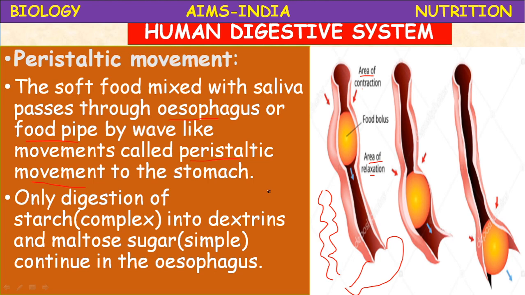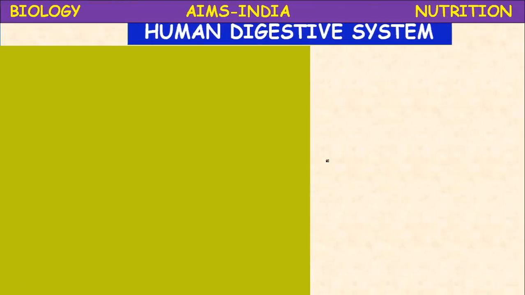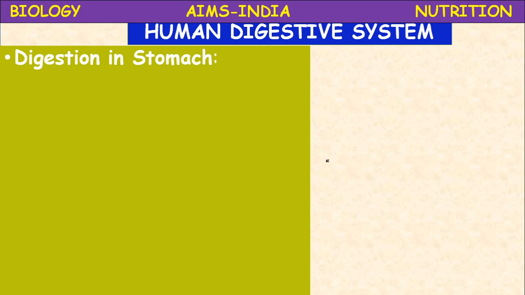After thorough chewing, then only you will enjoy the taste of the food with the saliva. Okay, when it thoroughly mixes with the saliva, then that bolus will enter into the next part, that is the stomach. Okay, so what is that movement? Wave-like movement, peristalsis or peristaltic movement. Next, digestion in the stomach.